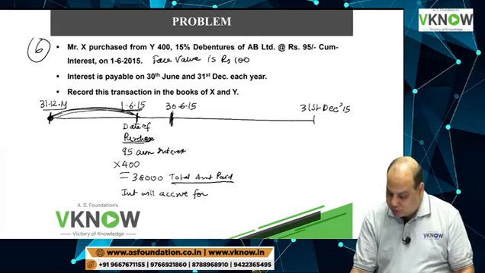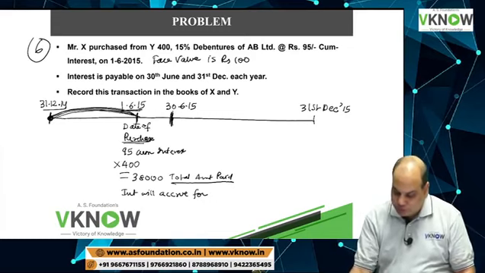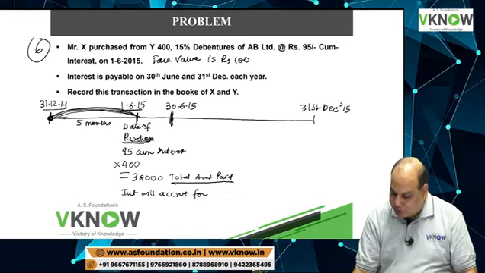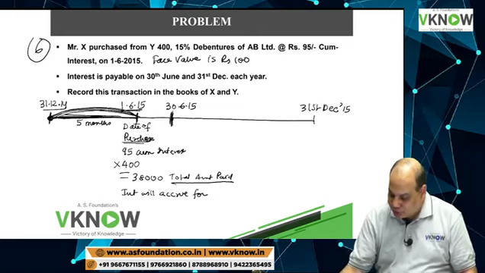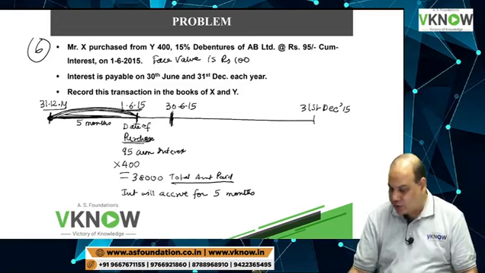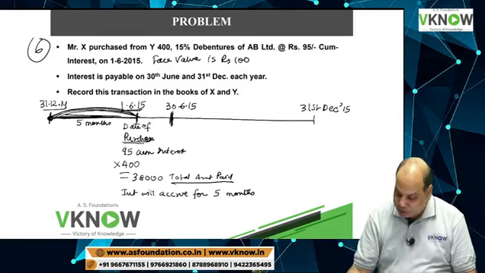The transaction is happening on 1st of June. So interest will accrue for the period from 1st January to 1st June, that is 5 months.